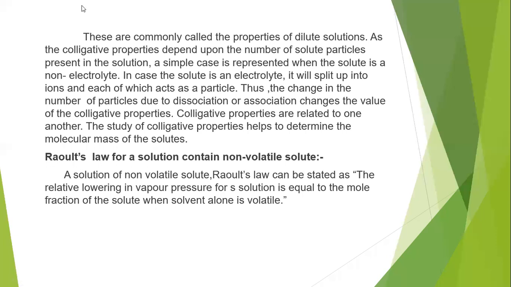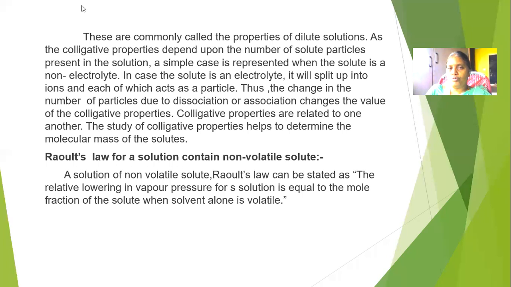The main use of colligative properties is that we can calculate the molecular weight or molecular mass of a solute present in a dilute solution. That is the main important thing to remember. And one more thing: the 4 different types of colligative properties are related and interlinked with each other.